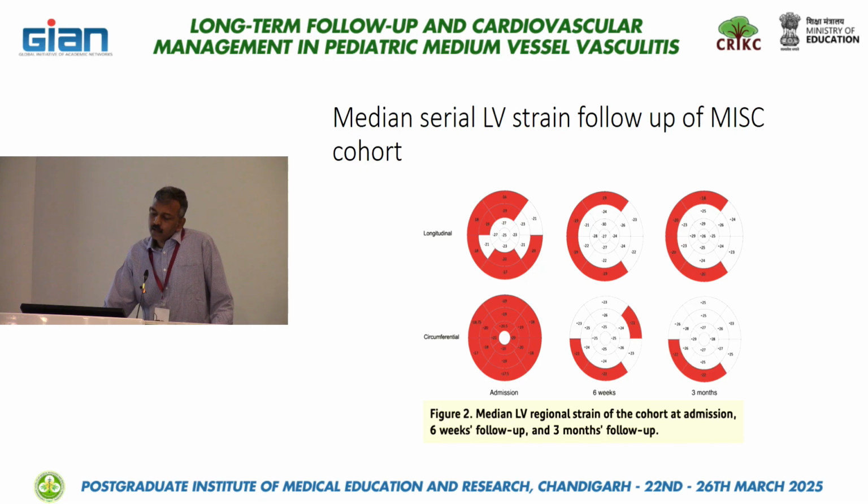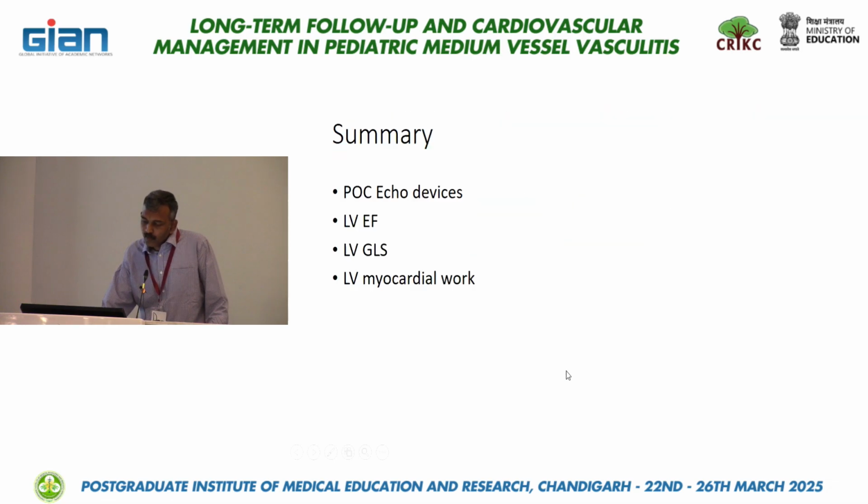We found in GLS, there was a serial assessment of these children at admission, 6 weeks and 3 months, where initially there were segments which were grossly abnormal. This is the entire cohort's LV strain, and subsequently it became better by 3 months, but still some portions were abnormal.